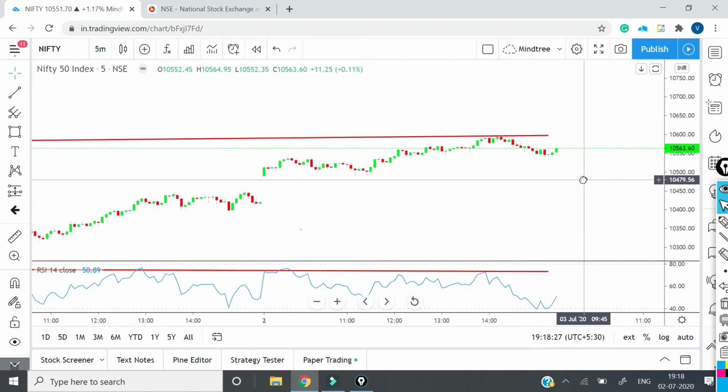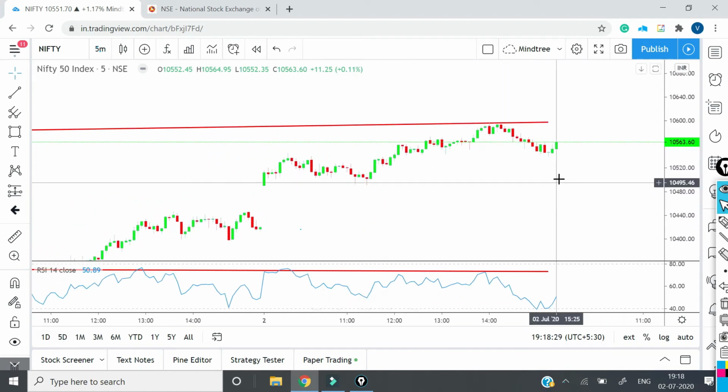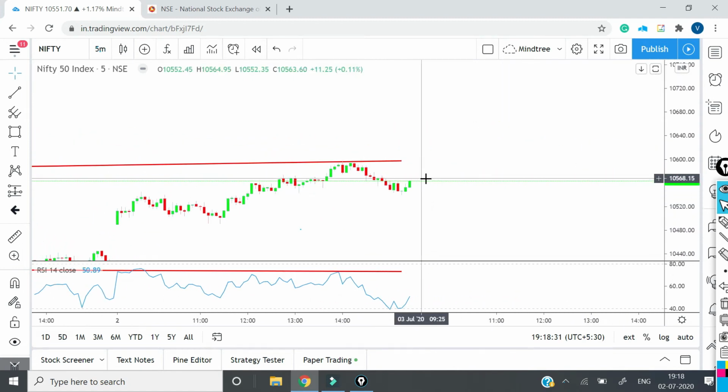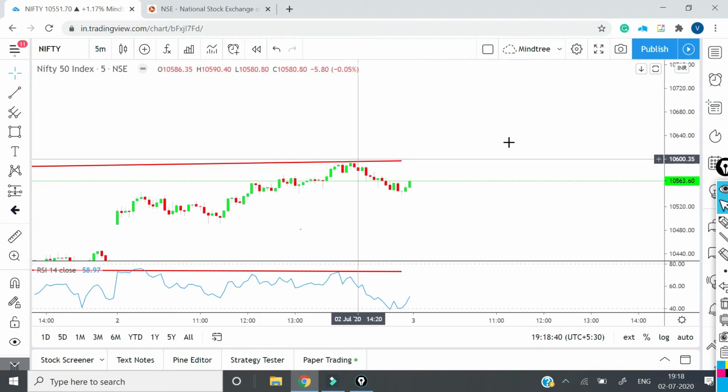If I have to trade tomorrow, I'm showing you in 5 minutes first. I will not trade for these points, roughly 10,600 to 10,560, for 50 points. I will wait for the price to break this. If it is getting broken, then I will go for a buy, otherwise not. Otherwise I will take a short call.